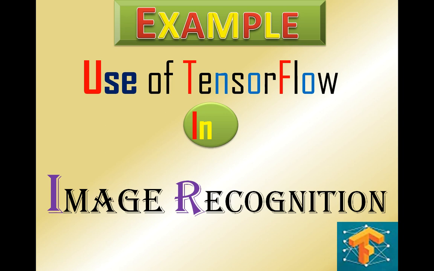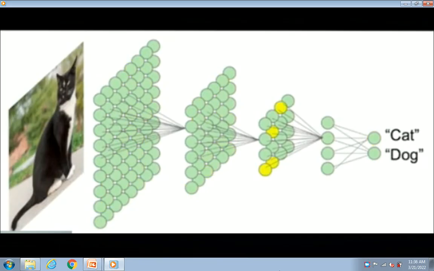Image recognition is one of the most popular uses of TensorFlow. It is used by mobile companies, social media and other telecom houses. Let's say that we have a neural network which is trying to identify whether the image in this picture is of a cat or of a dog. Each image is a container of pixels, so input comes in the form of pixels. Each layer processes the data to some extent and passes it along to the next layer, and this process goes on till we get the desired result, that is the identification of the image.